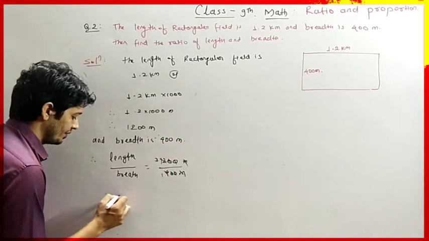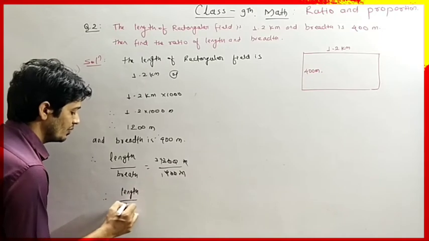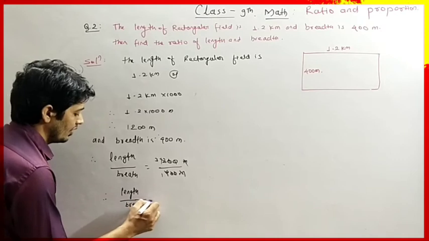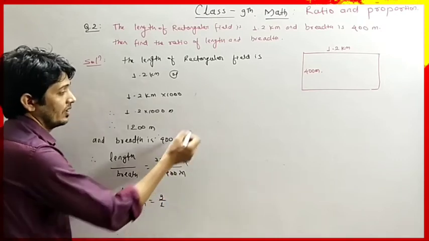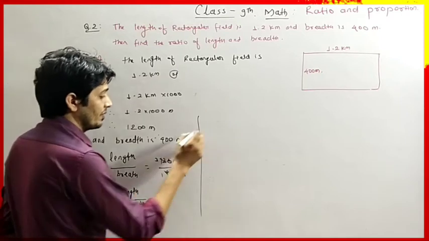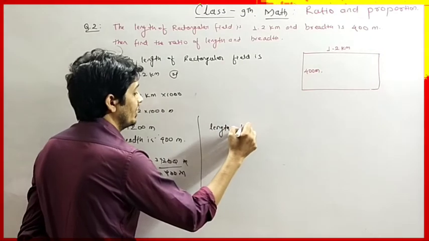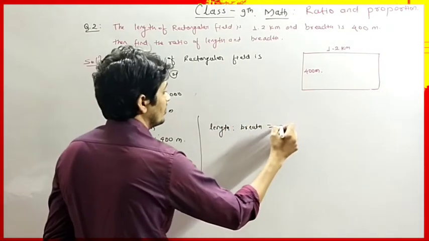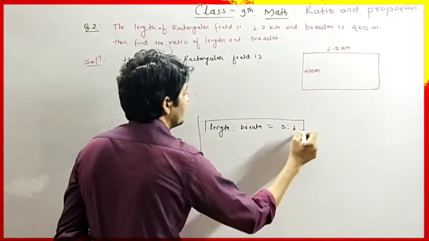Therefore, length divided by breadth equals 3 divided by 1. Therefore, the ratio of length to breadth equals 3:1. So it is our answer.